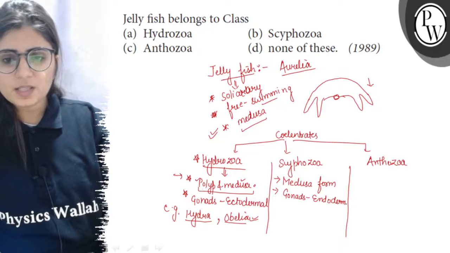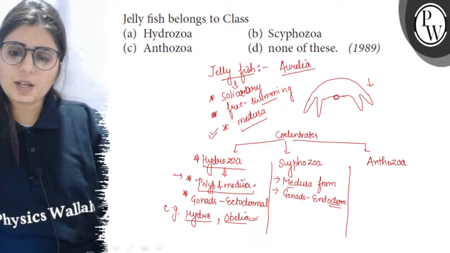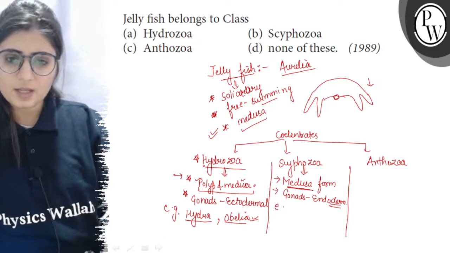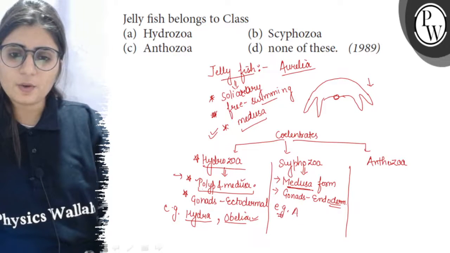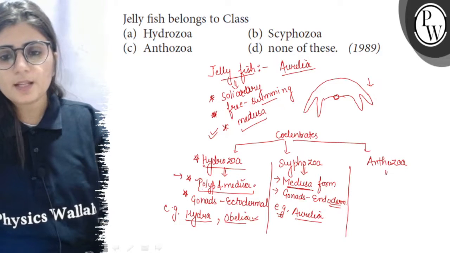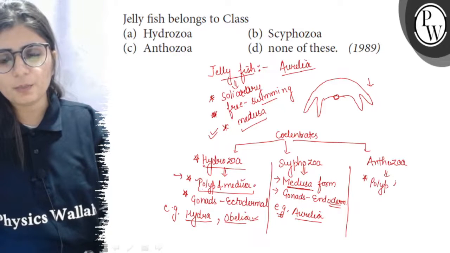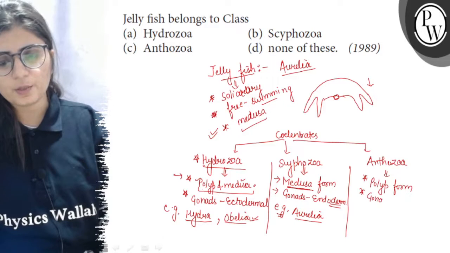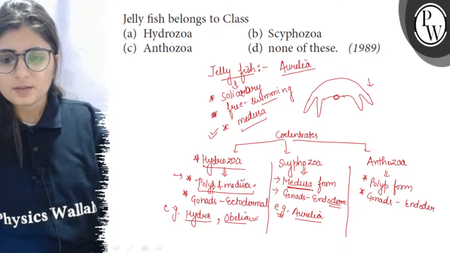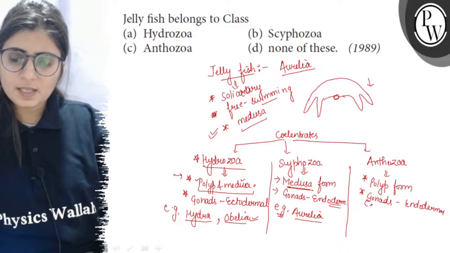So the zooids or the organisms which are having the medusa form, they belong to the class Scyphozoa and the examples are Aurelia or the jellyfishes, all jellyfishes. And Anthozoa are the coelenterates which exist only in the polyp form and here also the gonads are endodermal in origin. So examples here are Adamsia or the sea anemone.